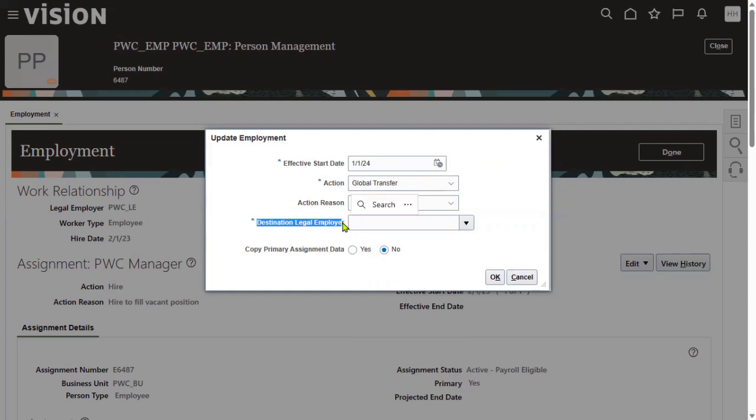Here, the destination legal employer: currently this worker is working for the PwC legal employer, and we are supposed to choose the destination legal employer.